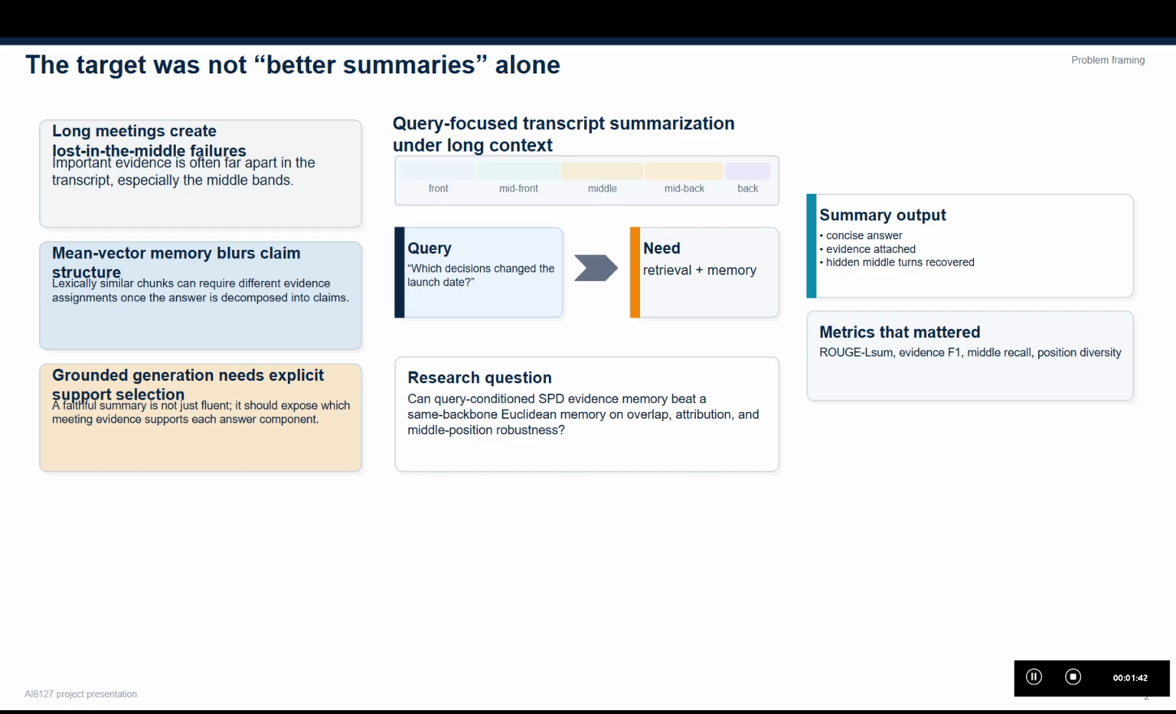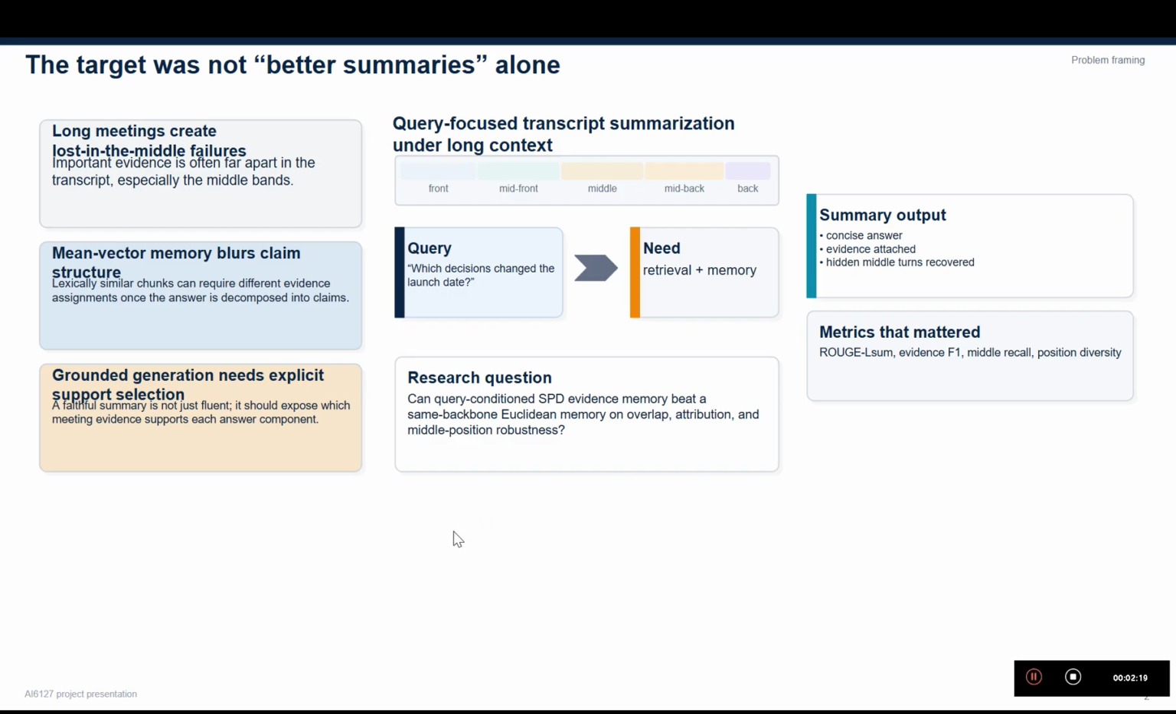The second problem is representation. If every chunk is stored only as a mean embedding, then chunks with similar language can collapse together even when they support different claims. A tentative proposal and a confirmed decision can look too similar after mean pooling. So our target was not simply better fluent summaries. Our target was grounded query focused summarization. The output should be concise, but it should also be traceable to evidence in the transcript.